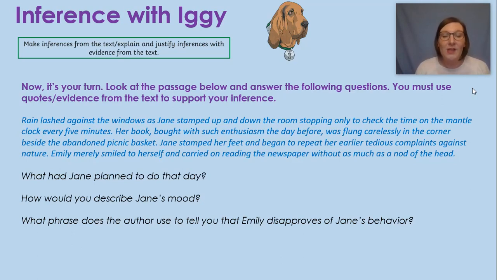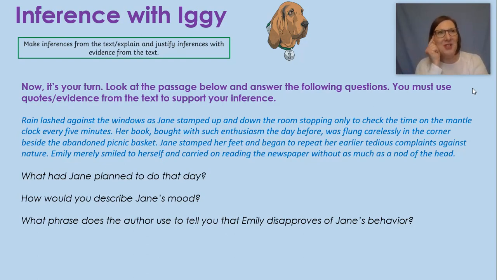Now, what phrase does the author use to tell you that Emily disapproves of Jane's behaviour? So, in the last sentence, it says, Emily merely smiled to herself and carried on reading the newspaper without as much of a nod of the head. So Emily isn't engaging with Jane. She isn't telling her off, but she isn't speaking to her either. She's just looking and reading her newspaper, and she's smiling to herself.